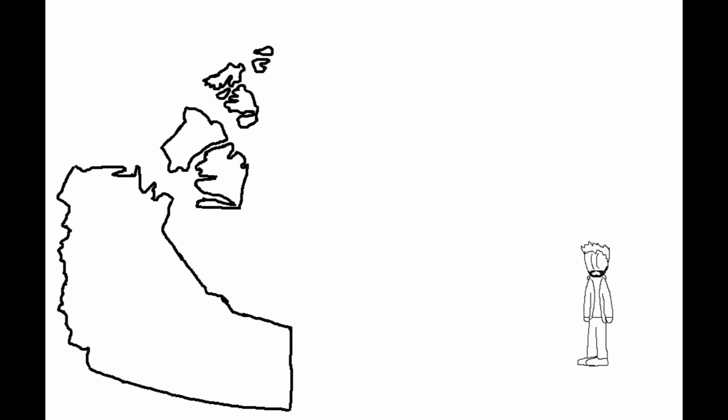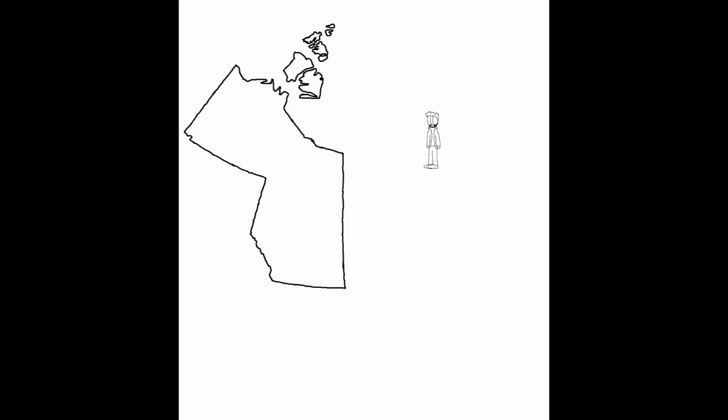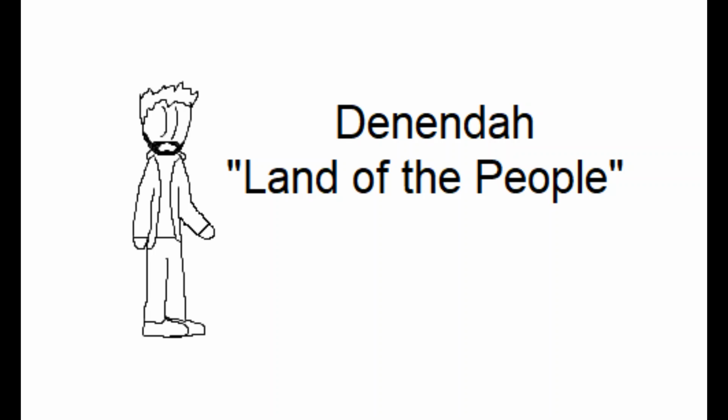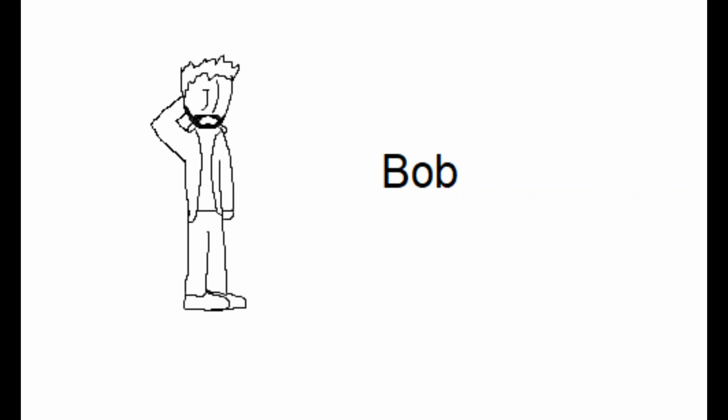The second territory is the Northwest Territories. This territory name is pretty literal. It's in the Northwest. It used to be referred to as the Northwestern Territory and used to be much larger. Large parts of the country, including Alberta, Saskatchewan, and Yukon, all having once been a part of it. There was some discussion of changing the name in 1996, one proposal being Denenda, meaning land of the people. Another suggestion, which started as a joke but later became one of the most popular name choices, was Bob. As a result of Bob, the name change was cancelled.